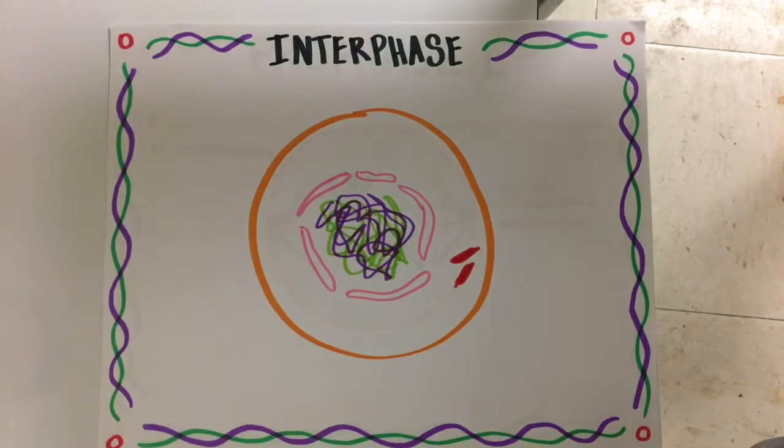Phase 1 is interphase. In interphase, the cell gets itself ready for meiosis. Just like mitosis, the cell grows during the G1 phase, copies all of its chromosomes during the S phase, and prepares for division during the G2 phase. DNA replication occurs in this stage. DNA replication is the process by which a double-stranded DNA molecule is copied to produce two identical DNA molecules.